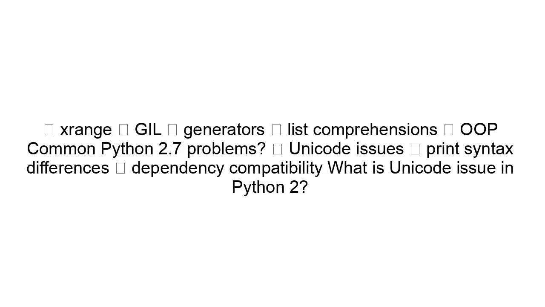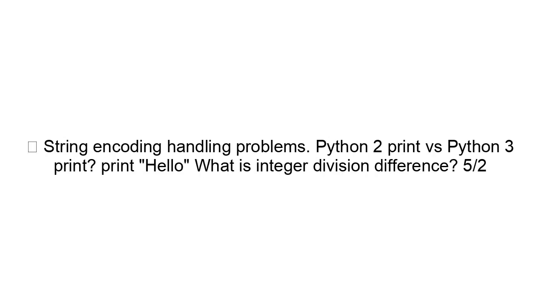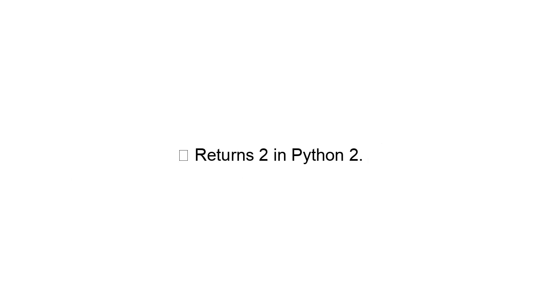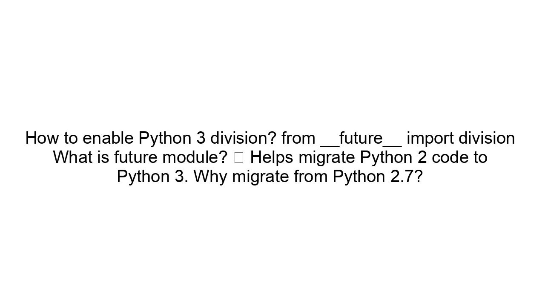Common Python 2.7 interview topics: xrange, GIL, generators, list comprehensions, OOP. Common Python 2.7 problems: Unicode issues, print syntax differences, dependency compatibility. What is the Unicode issue in Python 2? String encoding handling problems. Python 2 print versus Python 3 print: print "hello" versus print("hello"). What is the integer division difference? 5/2 returns 2 in Python 2. How to enable Python 3 division? from __future__ import division.